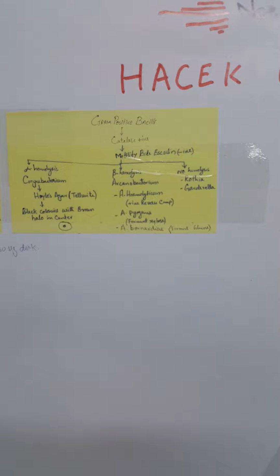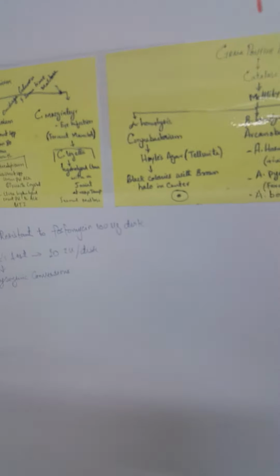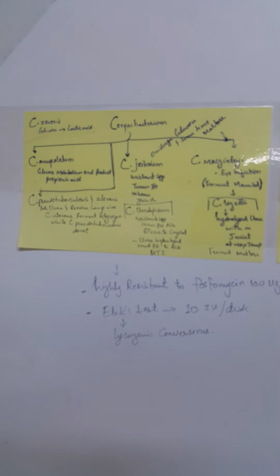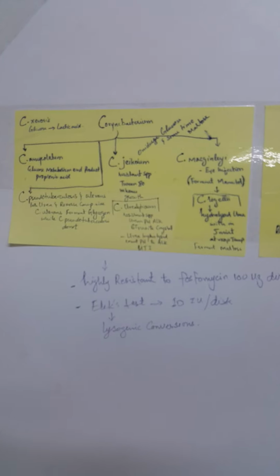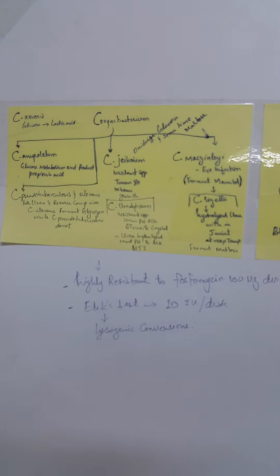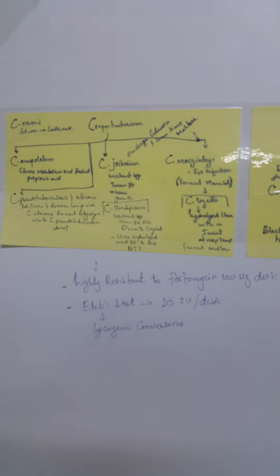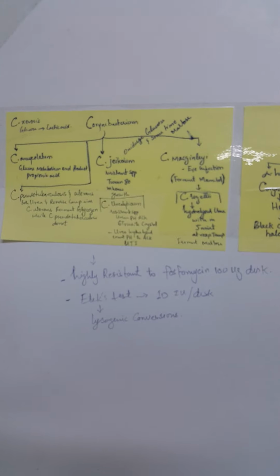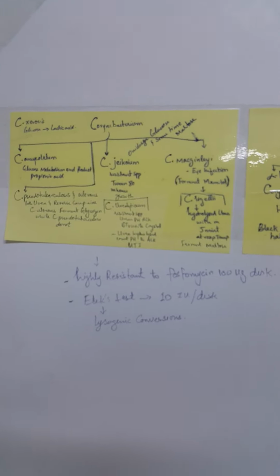Now we will explain Corynebacterium diphtheriae in detail. Corynebacterium has many species. The first one is Corynebacterium xerosis, whose end product of glucose is lactic acid. Another is Corynebacterium amycolatum, whose glucose end product is propionic acid.